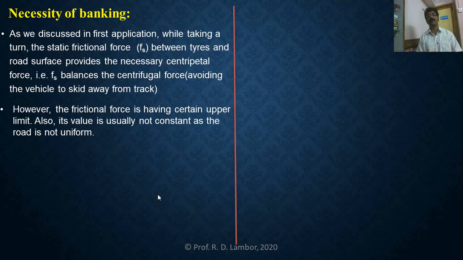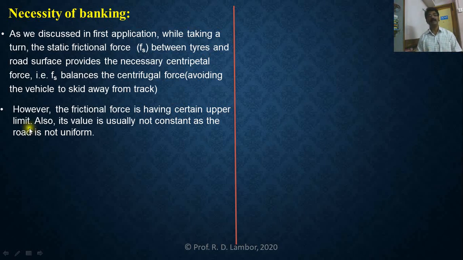You have studied in the previous lecture. Means if v increases, frictional force increases. But up to a certain limit, frictional force increases. And if v is more than that certain limit, then frictional force decreases beyond that. It means that frictional force has a certain upper limit. That means you cannot increase the speed as you wish. Up to a certain limit, you can increase the speed. That means v max, you have derived that, root of mu s r g.